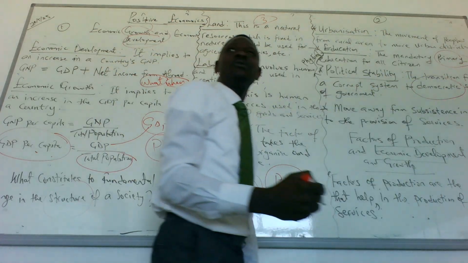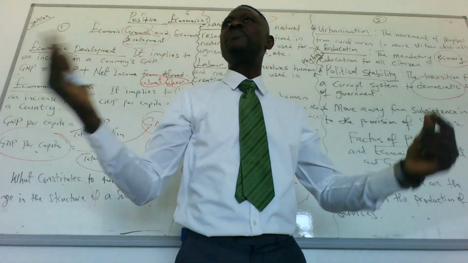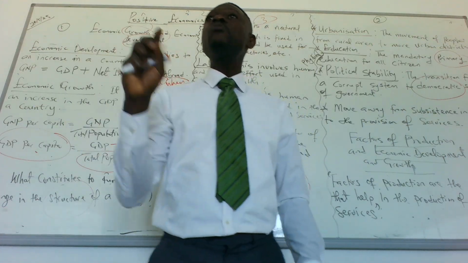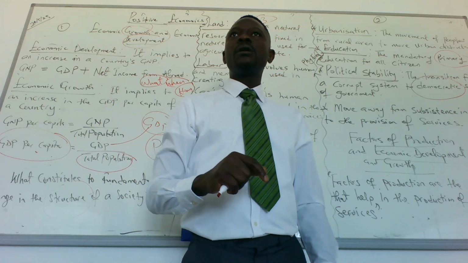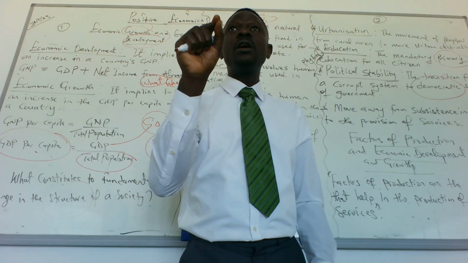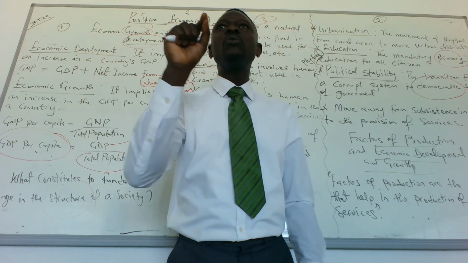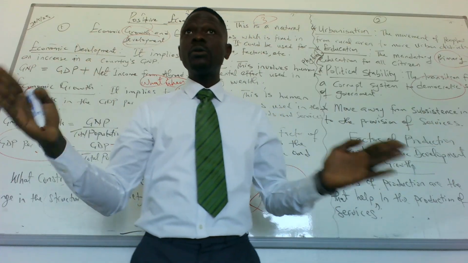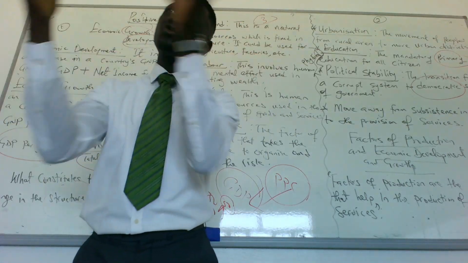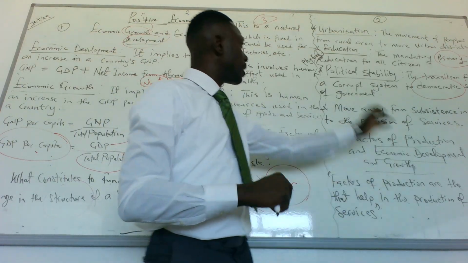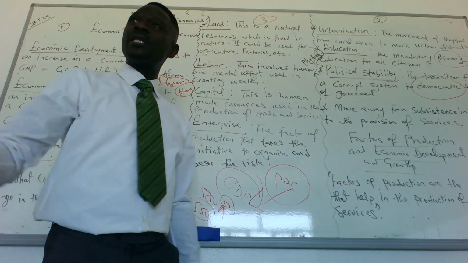And why is it democracy? Because democracy is the government of the people, for the people, and by the people. So whatever we do, we are accountable for them. So a politically stable country would mean that economic development would increase. If the country is stable, things will be better. But if the country is not stable, it affects the face or the structure of the economy. Do you understand this point, please? Do you understand or not, please?